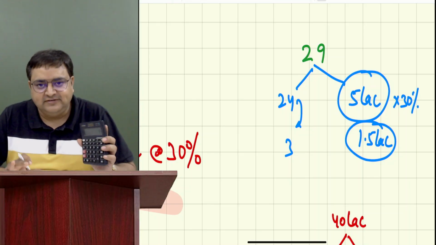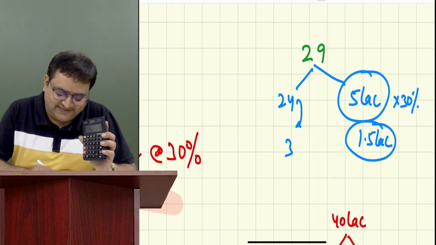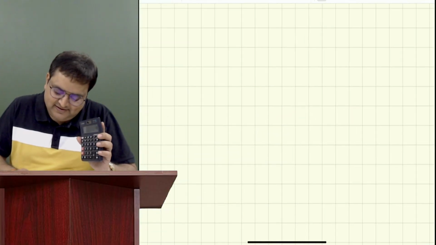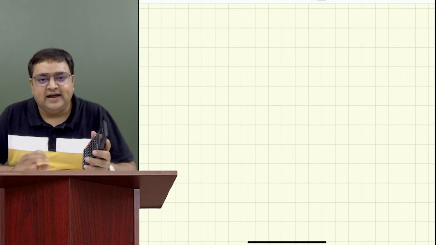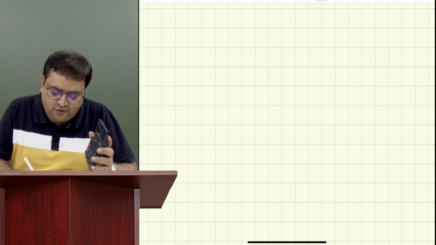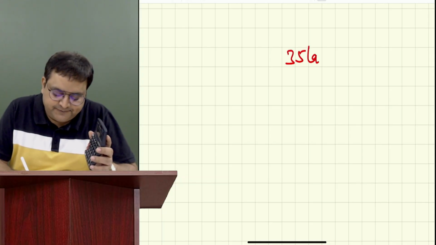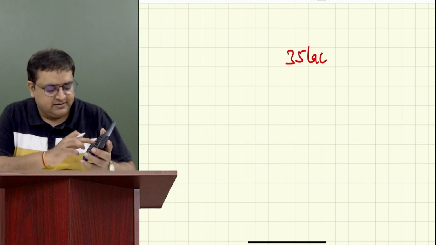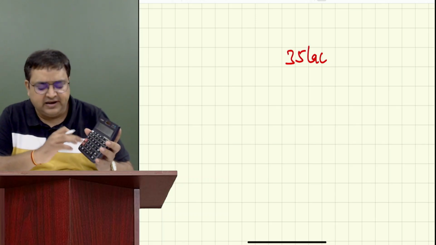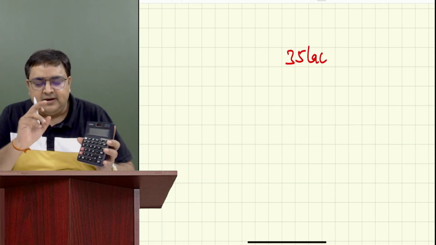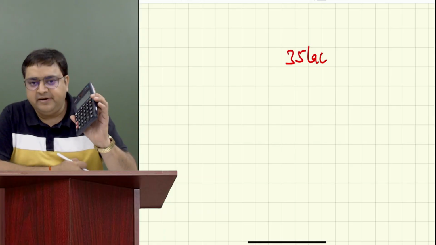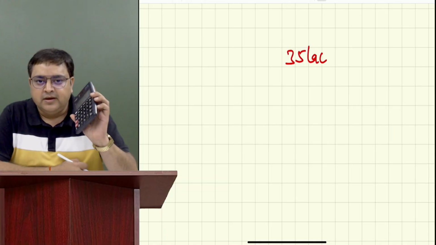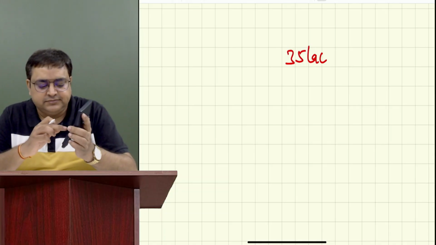Once again. Guys, if I ask you to please calculate slab rates on 35 lakh, everybody just press on your calculator, clear everything. Now just type 35 minus 24.